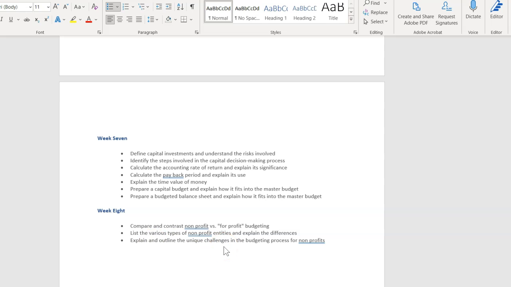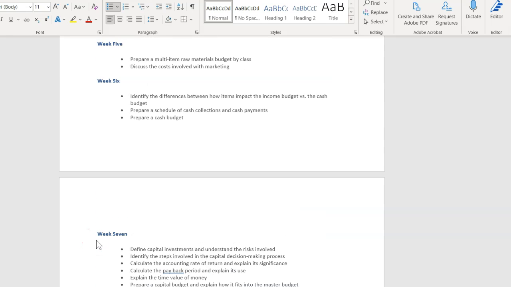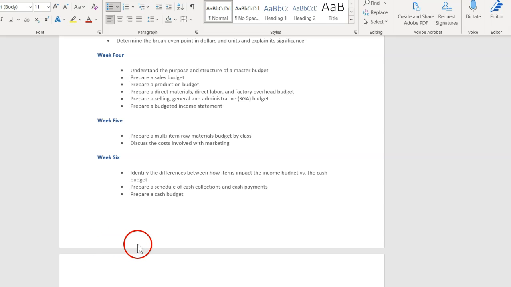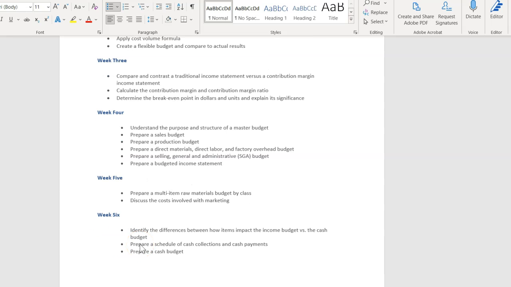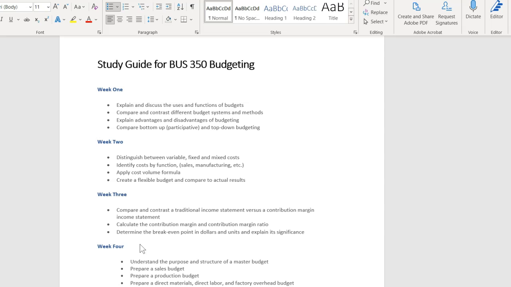So that's kind of a general overview of what's going to be on the exam. Again, going over your quizzes is going to be your best resource because the exam questions are somewhat similar to the quizzes and focused on similar areas, and then going over your homework.